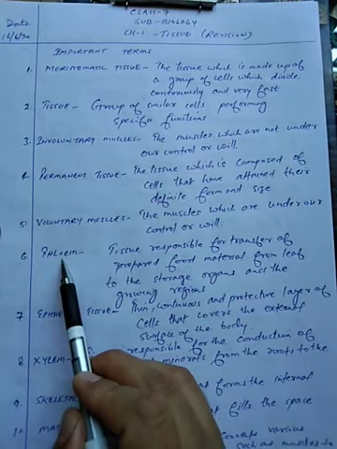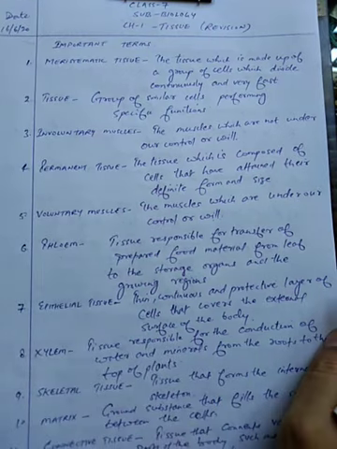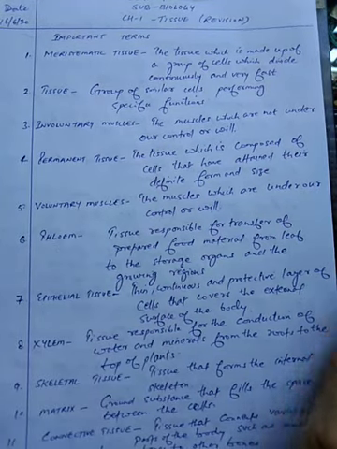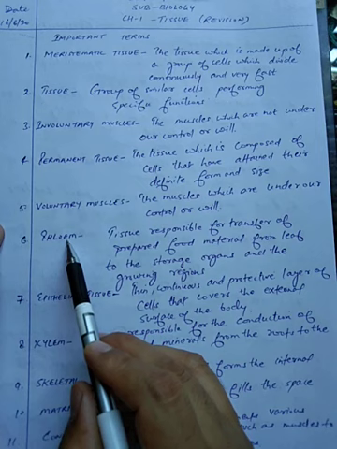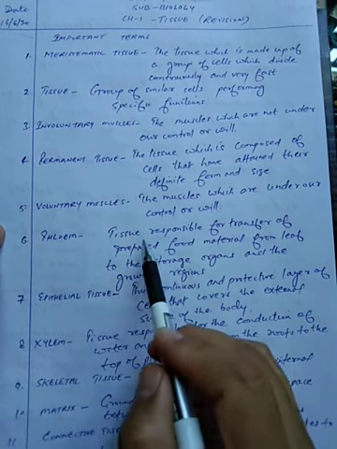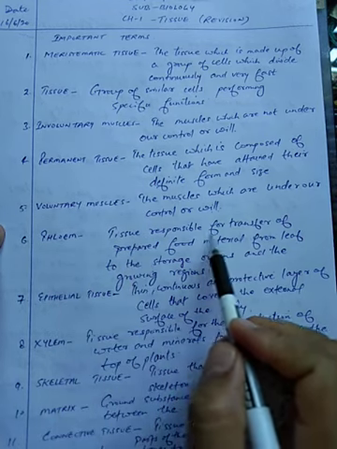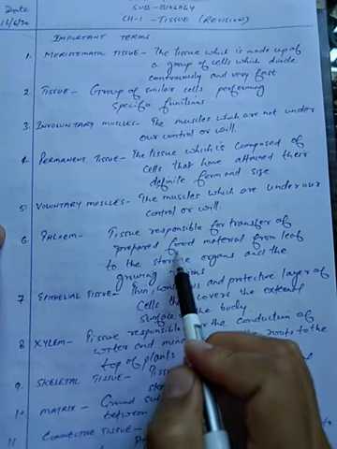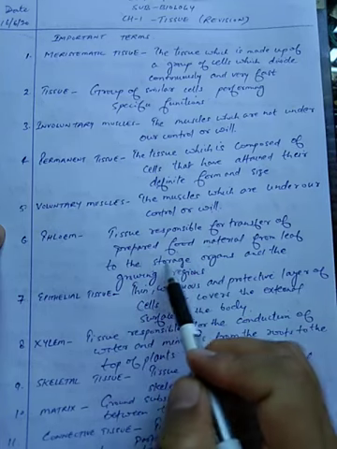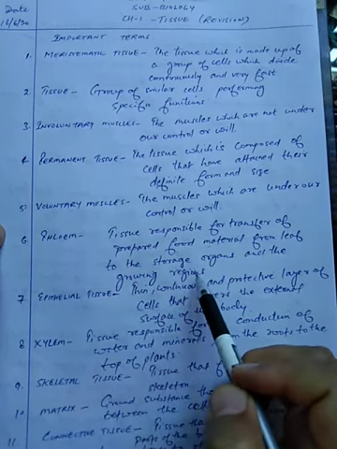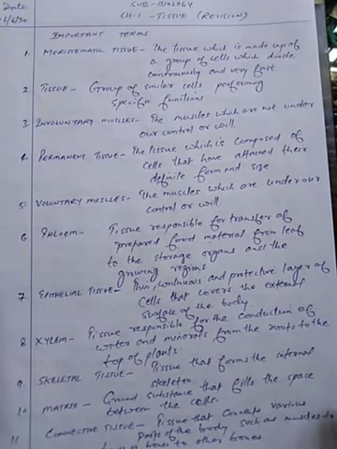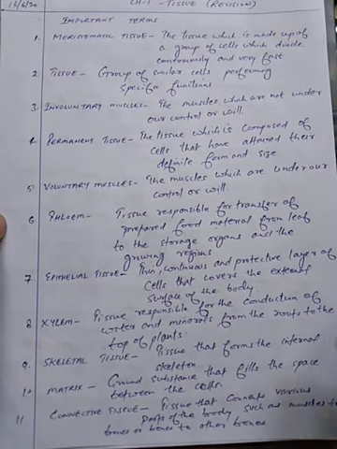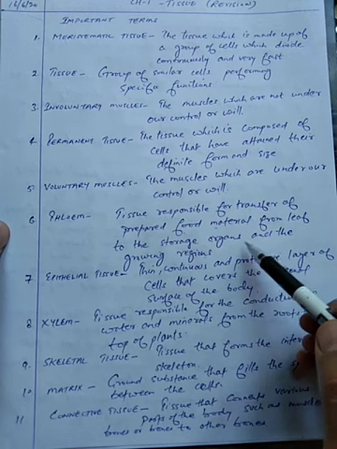Sixth term is phloem. Now see, this phloem is part of vascular tissue. Phloem is the tissue which is responsible for transfer of prepared food material from the leaf to the storage organs and the growing regions. So this tissue provides food to the plant.